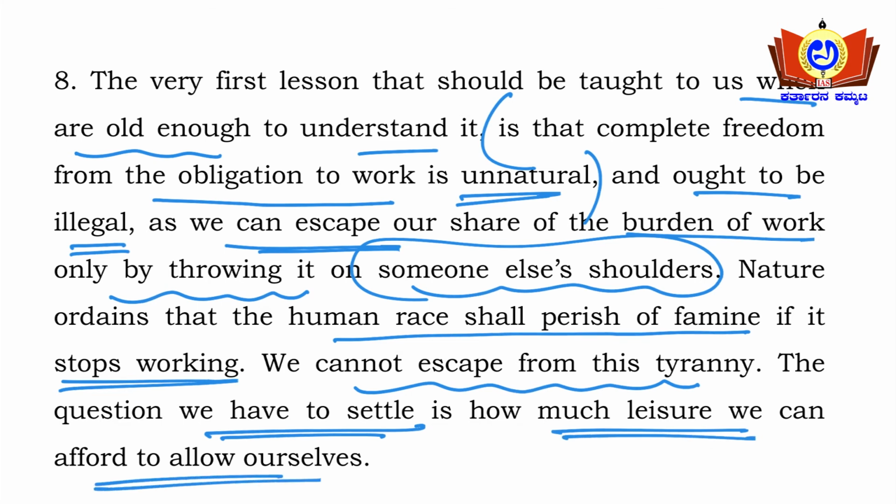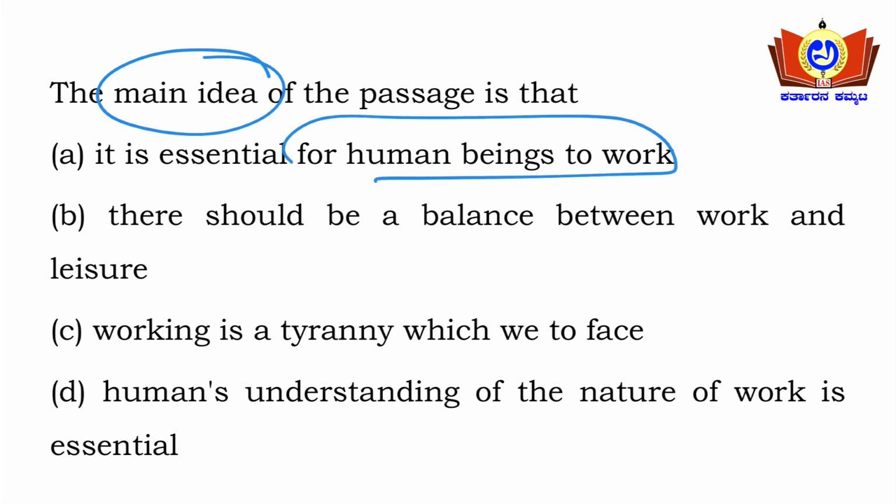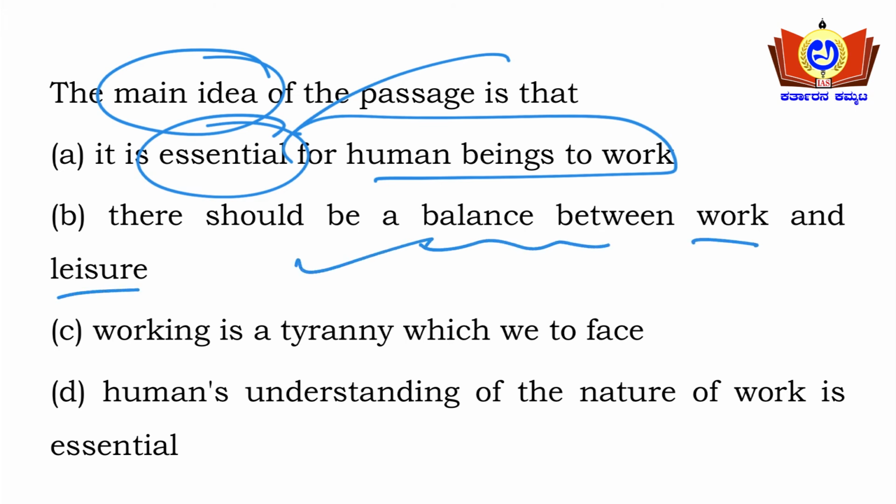So this passage is talking about work and leisure here. So what is the question? The main idea of the passage. Simple question, the main idea of the passage means it's easy. Option A: it is essential for human beings to work. Essential, no. In the last part of the passage it's given that we cannot escape from this tyranny. The question we have to settle is how much leisure we can afford. So statement A is not talking about leisure here. There should be a balance between work and leisure. This is the most probable one.